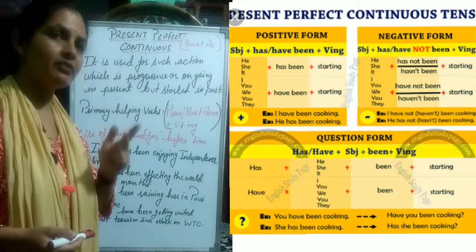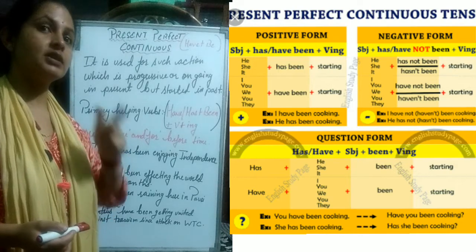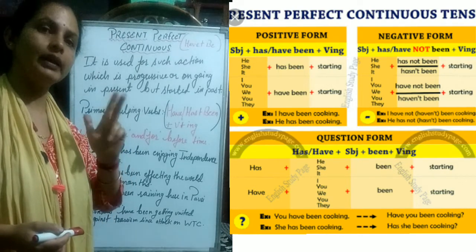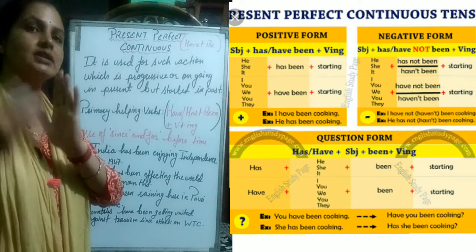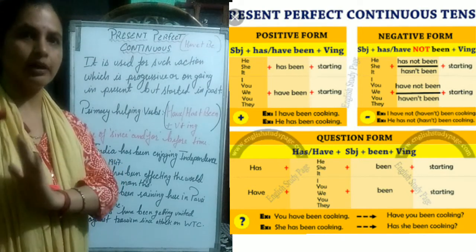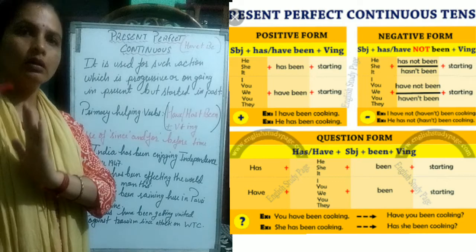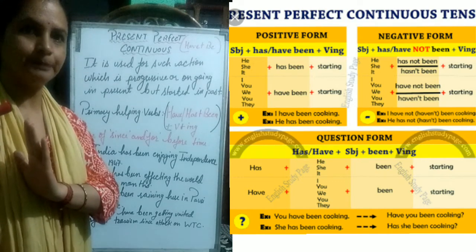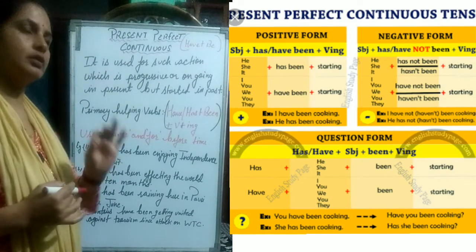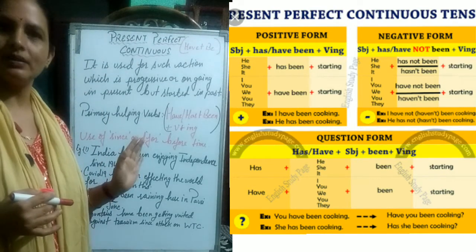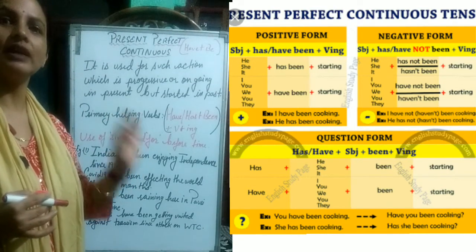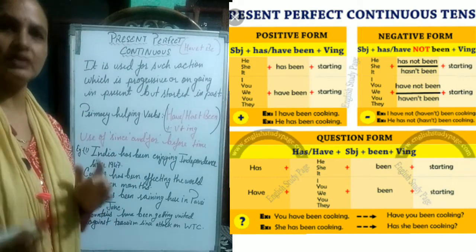So what is the difference between present continuous and present perfect continuous? Only it is about time. Present perfect continuous tells us about time. Okay, time when the work started. And present continuous tense did not tell us about the time when the work started.